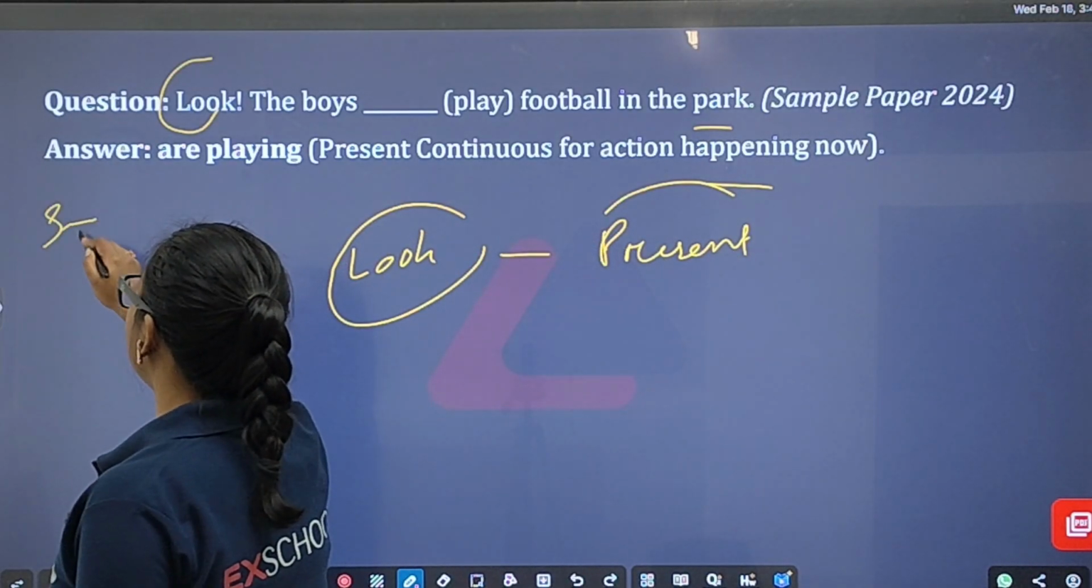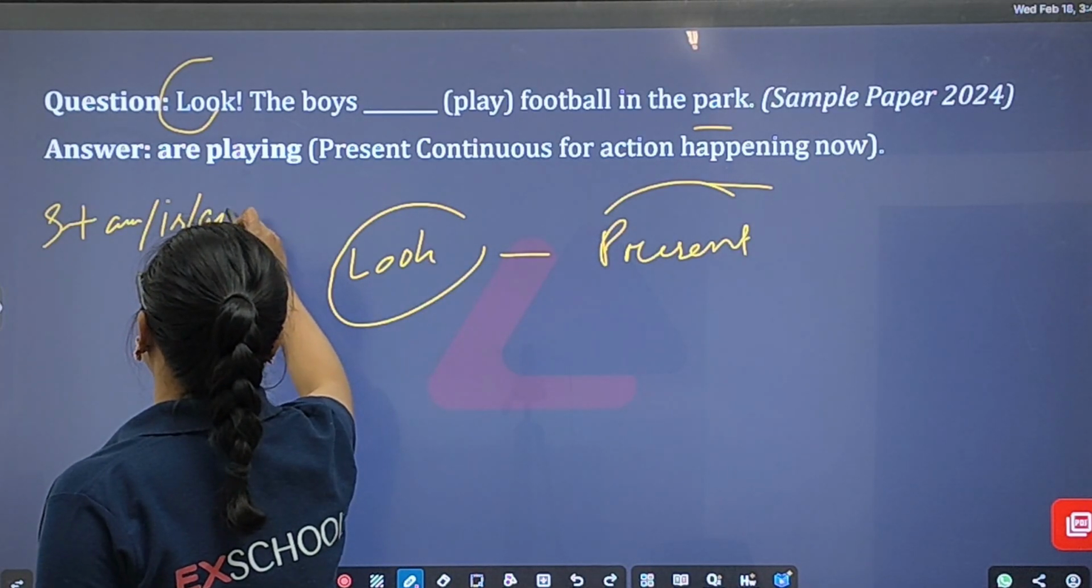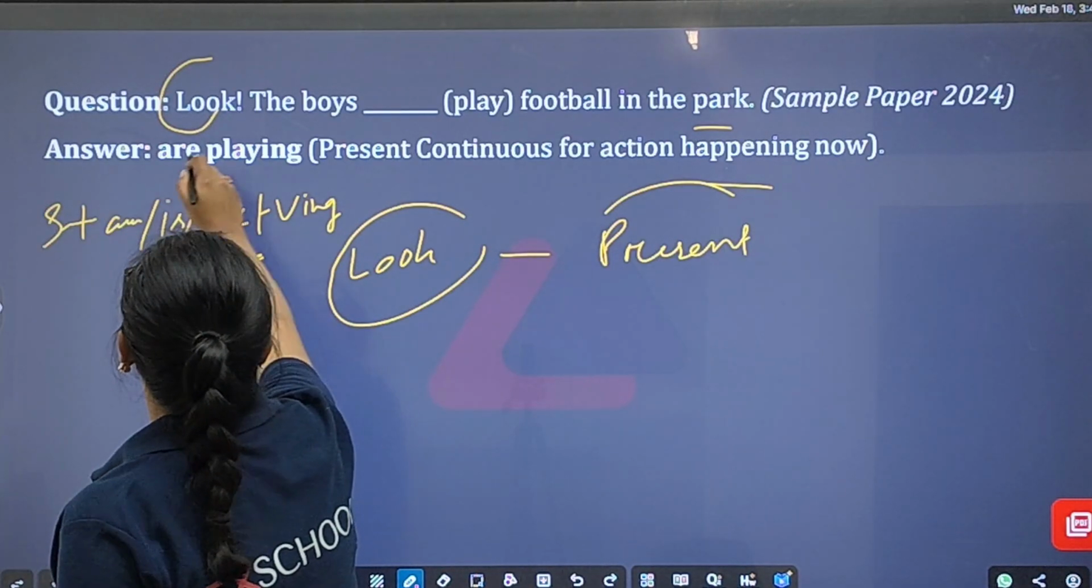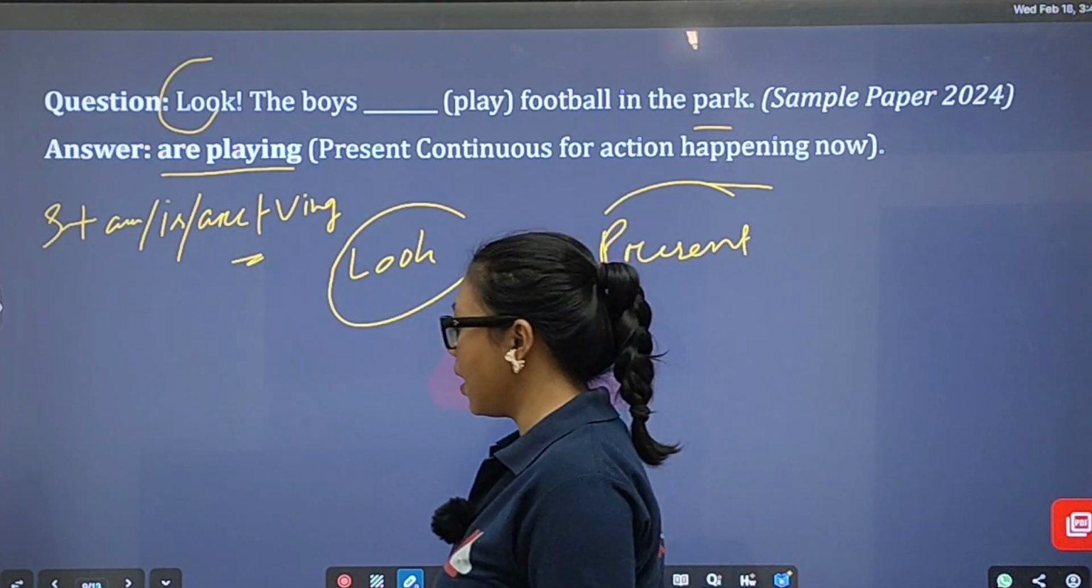And what is the formation of present continuous tense? It is subject plus am/is/are plus verb-ing. So the boys are playing, happening now.